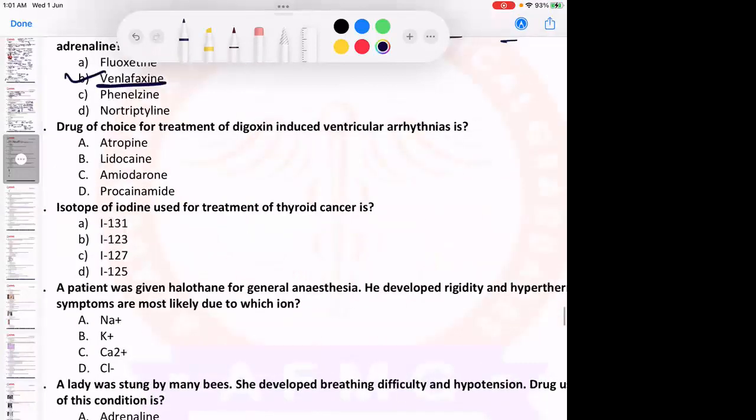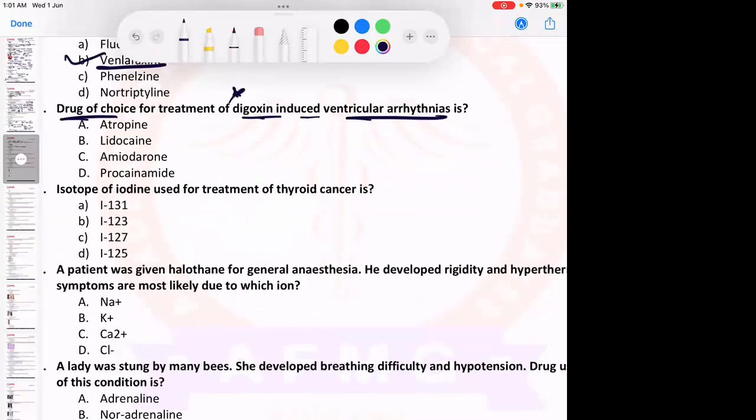Drug of choice for treatment of digoxin-induced ventricular arrhythmia. So this was the question. A similar question came in this one, right? So the drug of choice for digoxin-induced ventricular arrhythmias is option B, that is lidocaine. If this is not an option, the other answer is phenytoin. Yaad rakh dena.